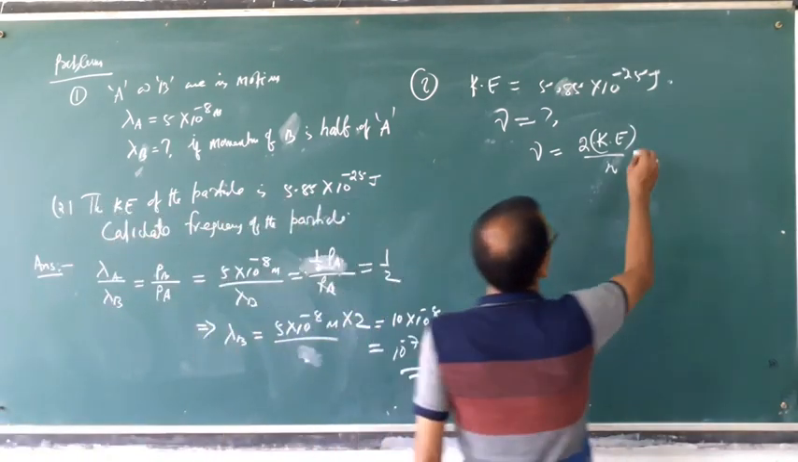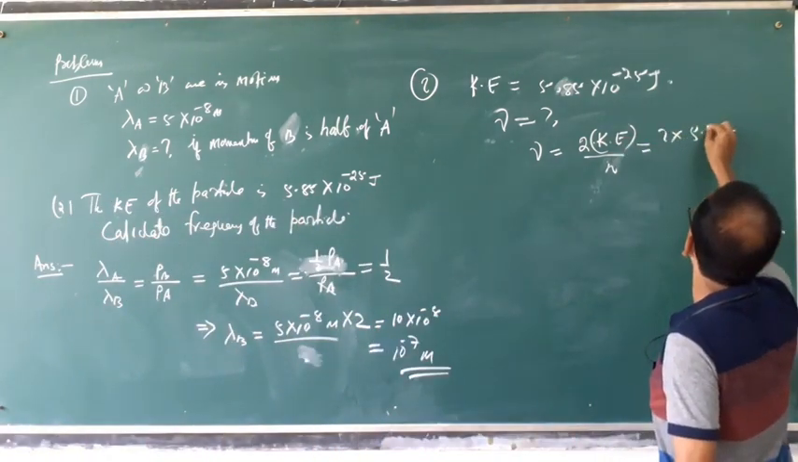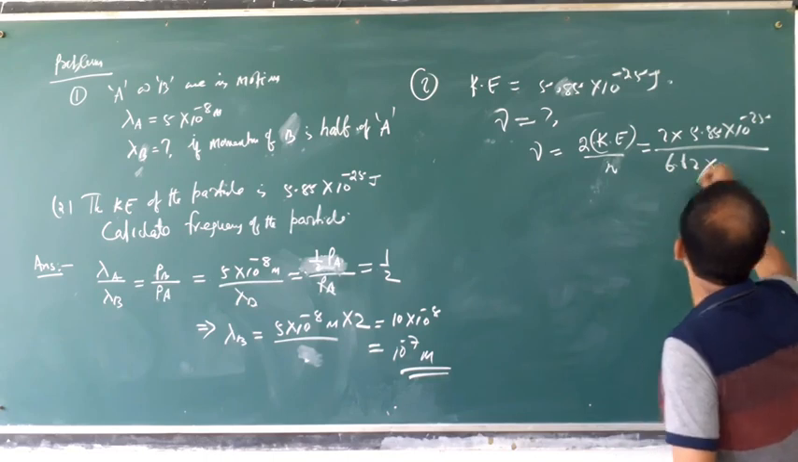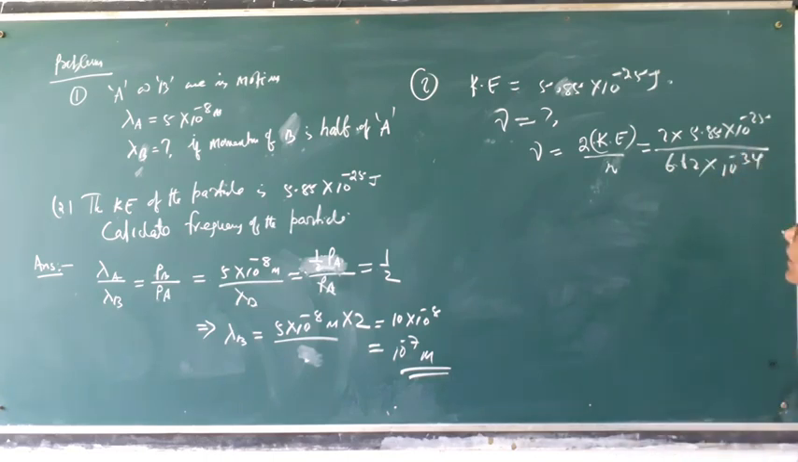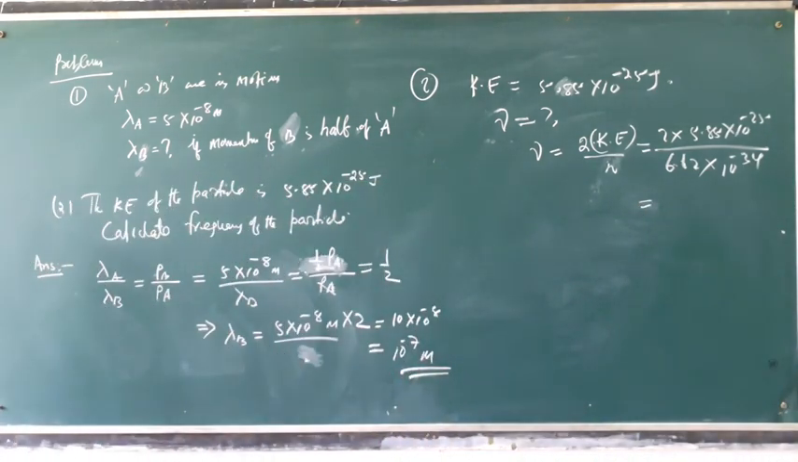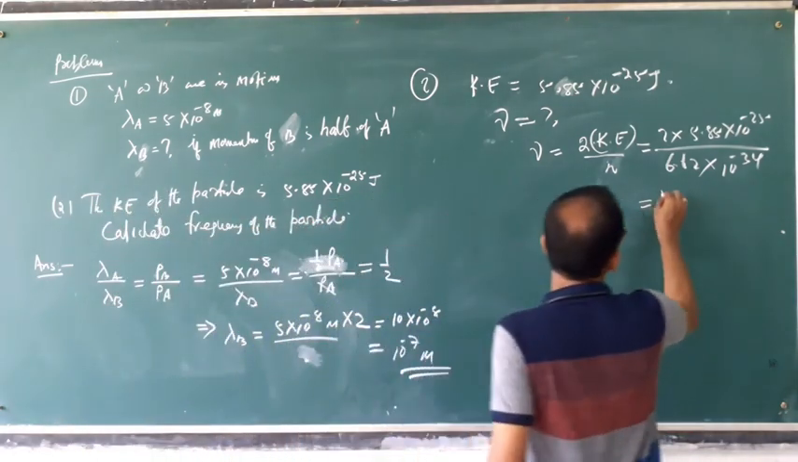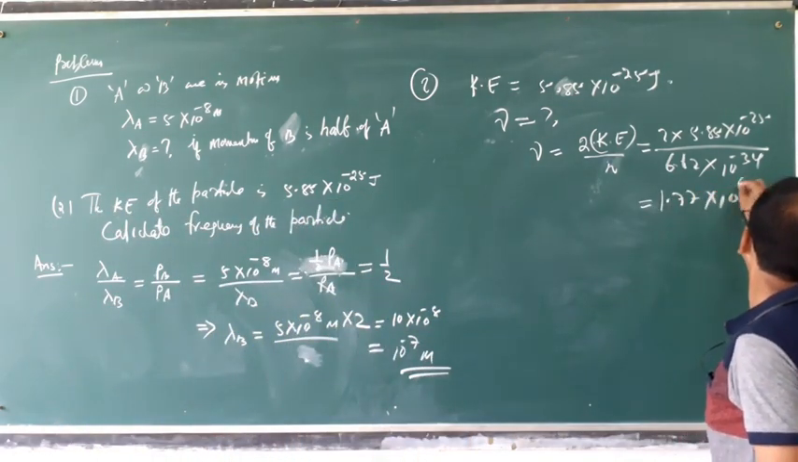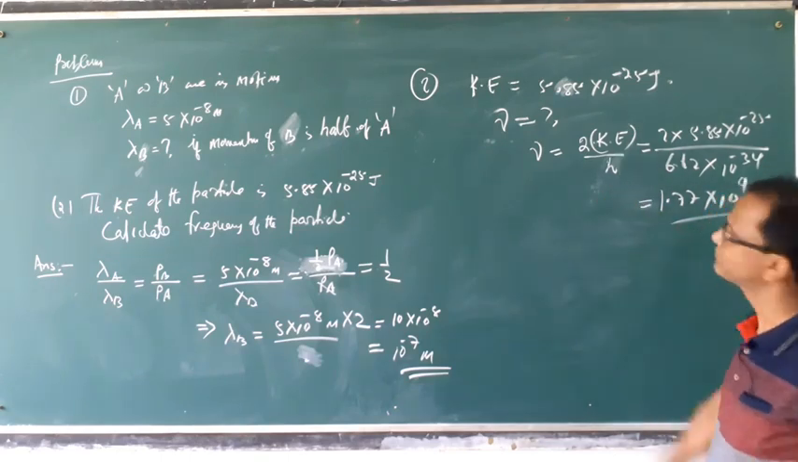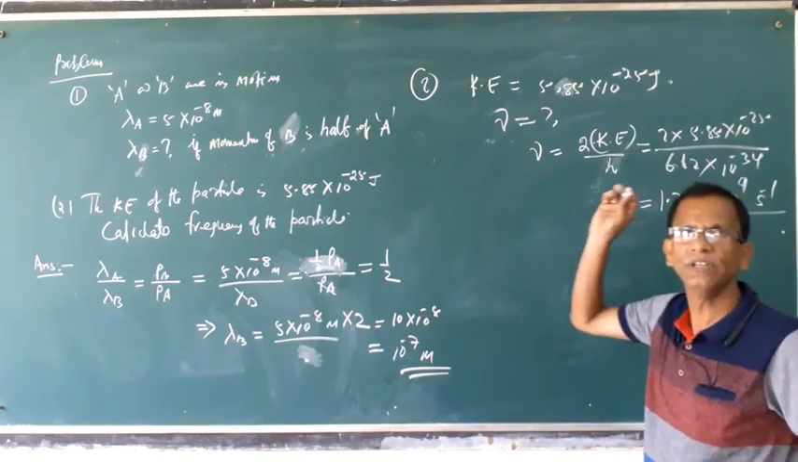Put the kinetic energy, 2 times 5.85 into 10 to the power minus 25, by h, which is 6.62 into 10 to the power minus 34. Then how much frequency is coming? Calculate it. The result is 1.77 into 10 to the power 9 second inverse. This is the frequency. Direct formula. Always try to use the direct formula so that you can save time in calculation. So this is the frequency of the particle.